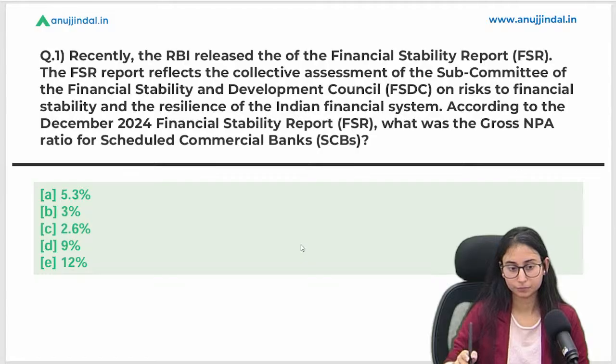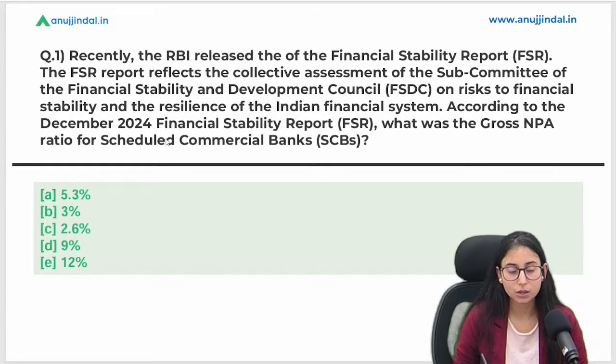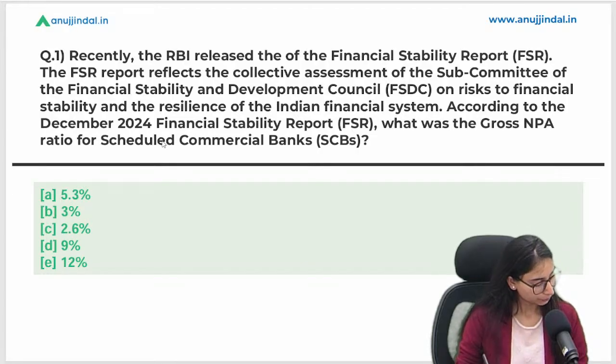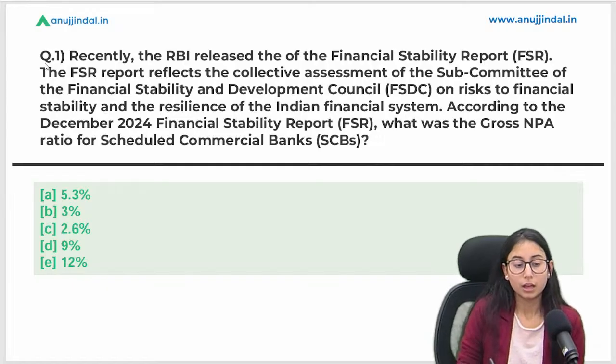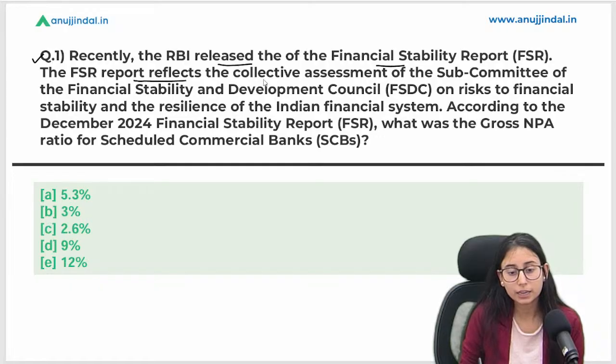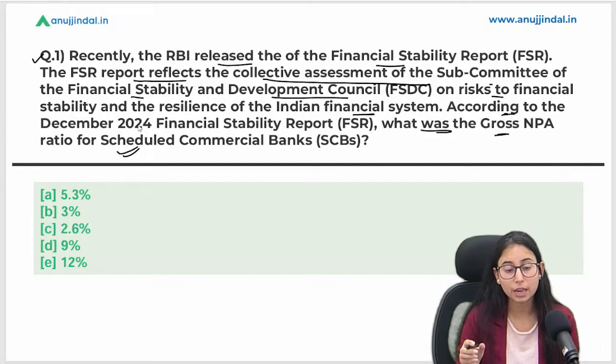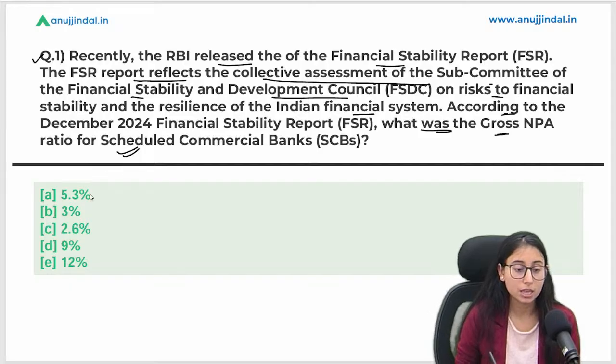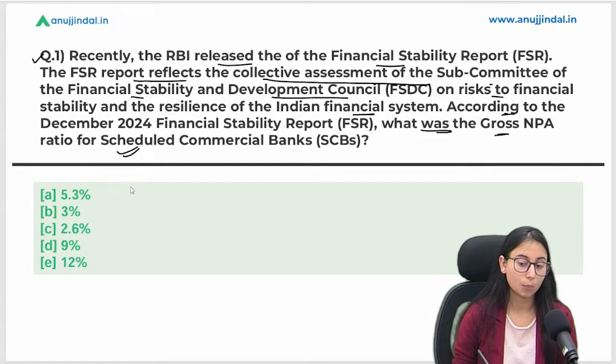Right, now let's discuss the questions. Let's start. Question number 1. Recently, the RBI released the FSR. The FSR reflects the collective assessment of the subcommittee of the Financial Stability and Development Council on risk to financial stability and resilience of the Indian financial system. According to the December FSR, what was the gross NPA of the scheduled commercial banks? Options are 5.3%, 3%, 2.6%, 9%, and 12%. What is the right answer?